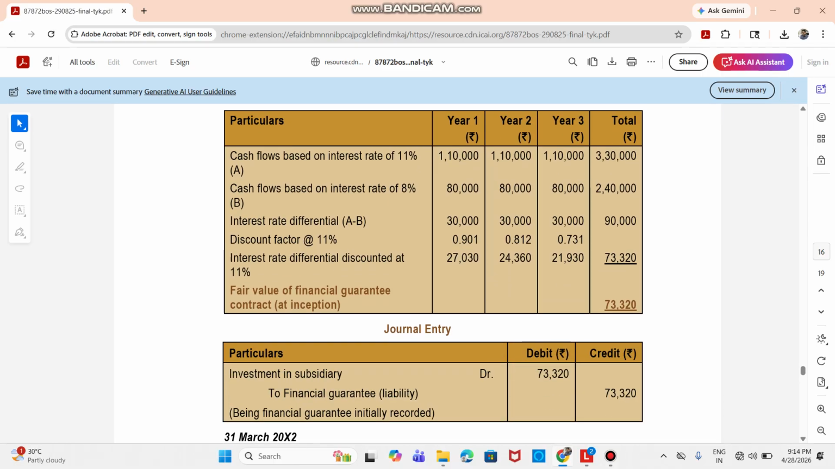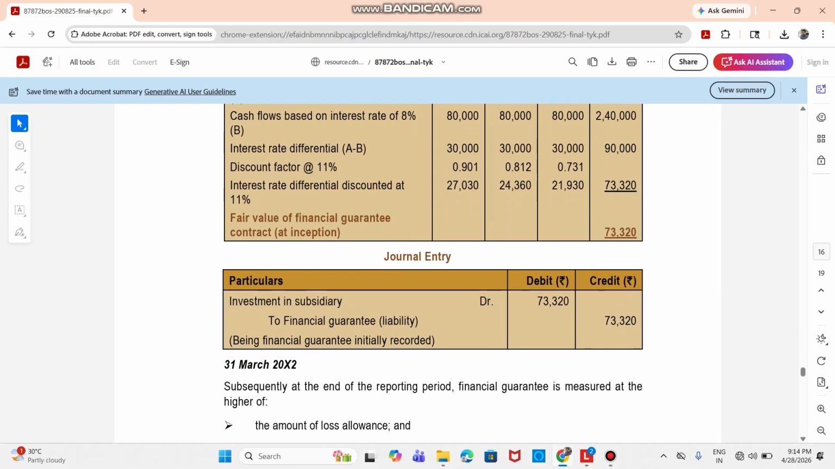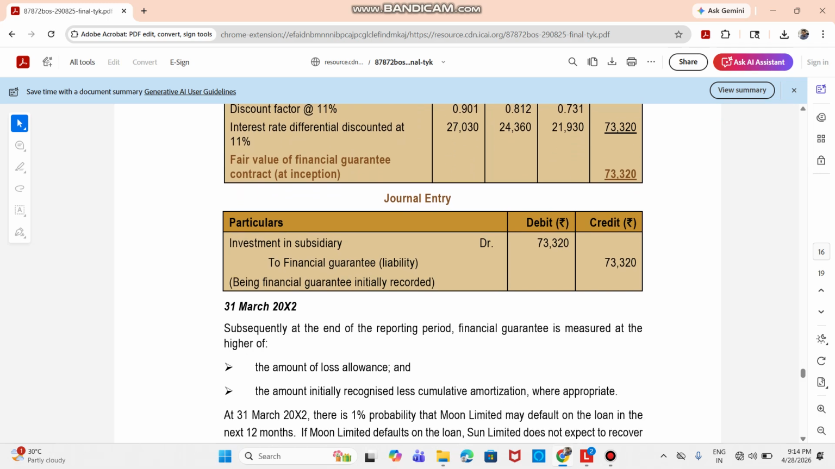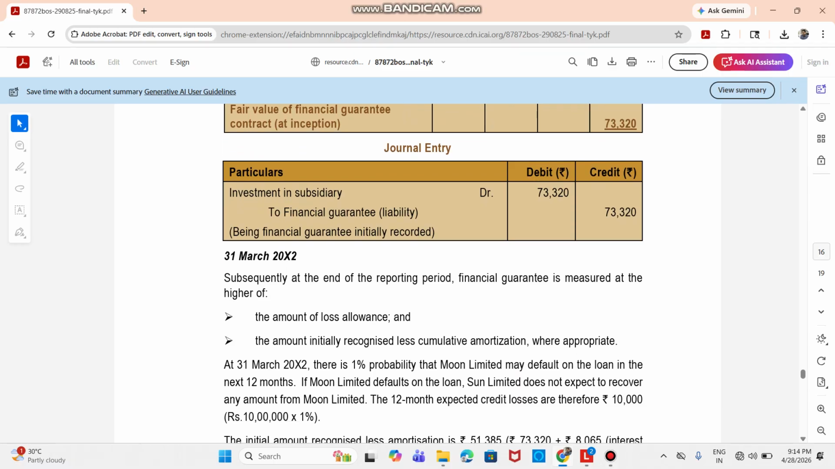Now as soon as the computation is done, you need to pass the journal entry. So that is investment in subsidiary to financial guarantee rupees 73,320. So this part is over. Now moving on to the end of the year, 31st March 2022. So a financial guarantee is carried for this. So you are expected to reproduce, pay full attention. Financial guarantee is measured at the higher of either the amount of loss allowance and the amount initially recognized less cumulative amortization wherever appropriate. So at 31st March 2022, there is 1% probability Moon may default.